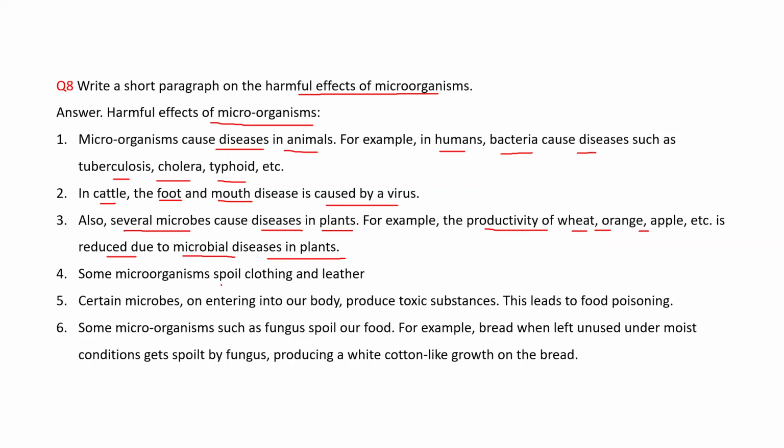Some microorganisms spoil clothing and leather. Certain microbes, on entering into our body, produce toxic substances. This leads to food poisoning. Or simply we can say that food poisoning is also due to microorganisms. Some microorganisms such as fungus spoil our food. For example, bread when left unused under moist conditions gets spoiled by fungus, producing a white cotton-like growth on the bread.